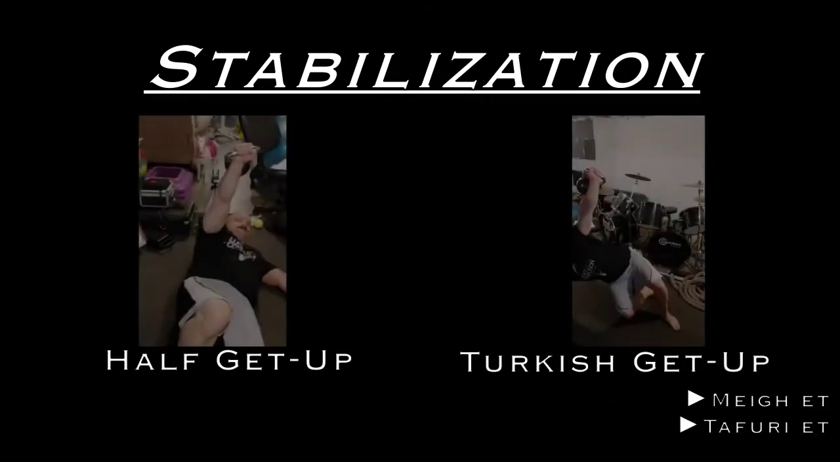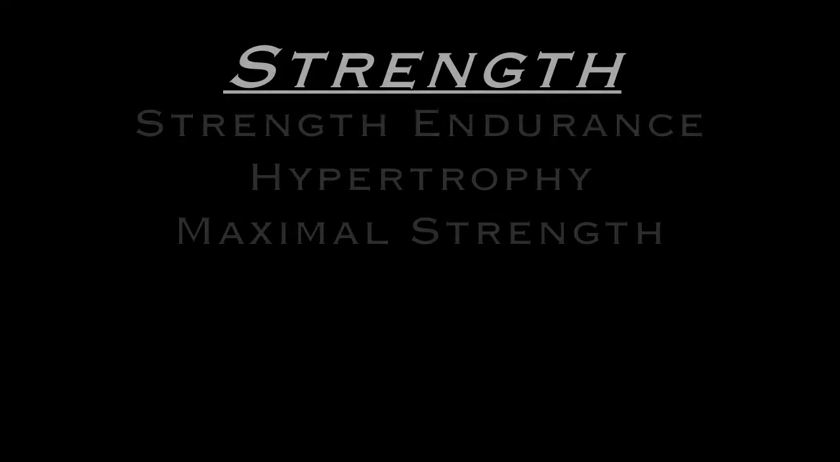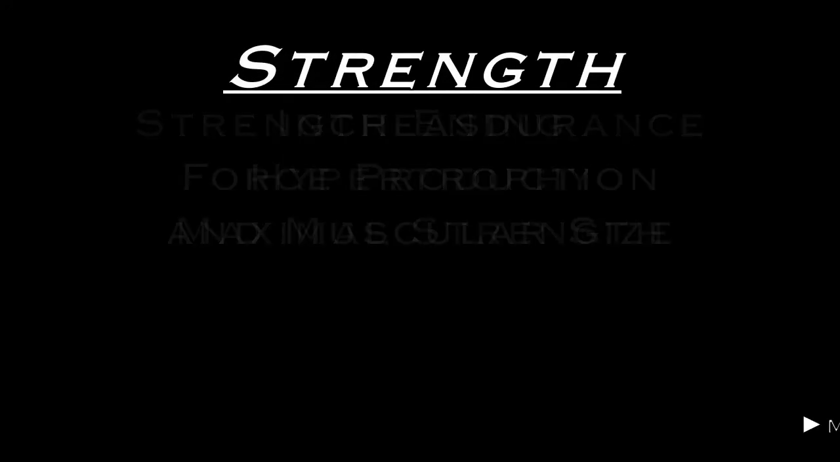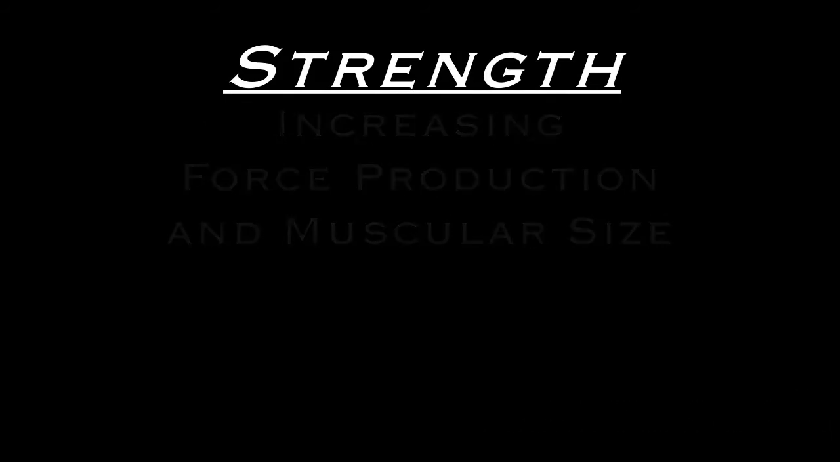An exercise such as the Turkish get-up is an option for this phase that also fits nicely into the stage that follows. The strength stage has 3 phases: strength endurance, hypertrophy, and maximal strength, building on the foundation of stability developed in the previous phase while increasing load-bearing and size characteristics of muscles throughout the human movement system.